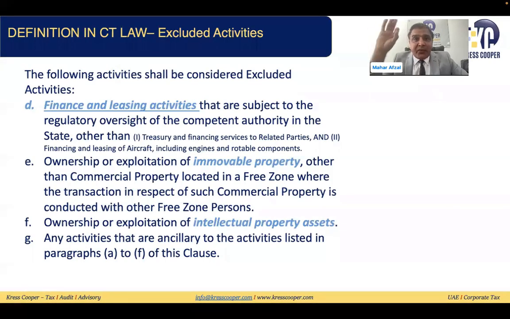Other than this, every transaction related to immovable property will be assumed to be an excluding activity. Any income from the ownership and exploitation of intellectual property will be assumed to be an excluding activity, and any other income related to these activities will be considered under the excluding activities as well.